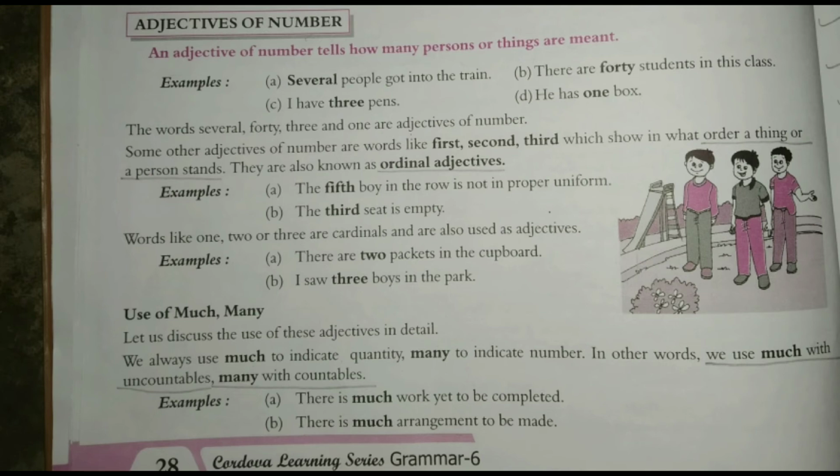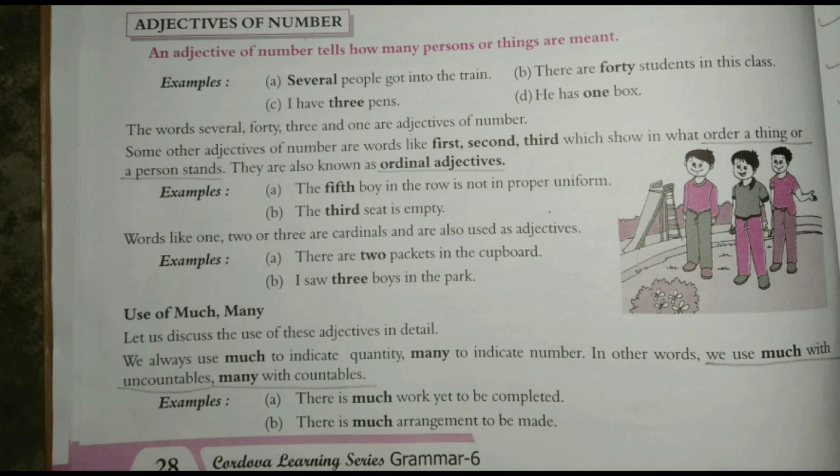And when it shows the rank or the position or order of something, then it becomes an ordinal adjective. So there is a difference between ordinal and cardinal adjectives. But remember, ordinal and cardinal adjectives are types of adjective of number.